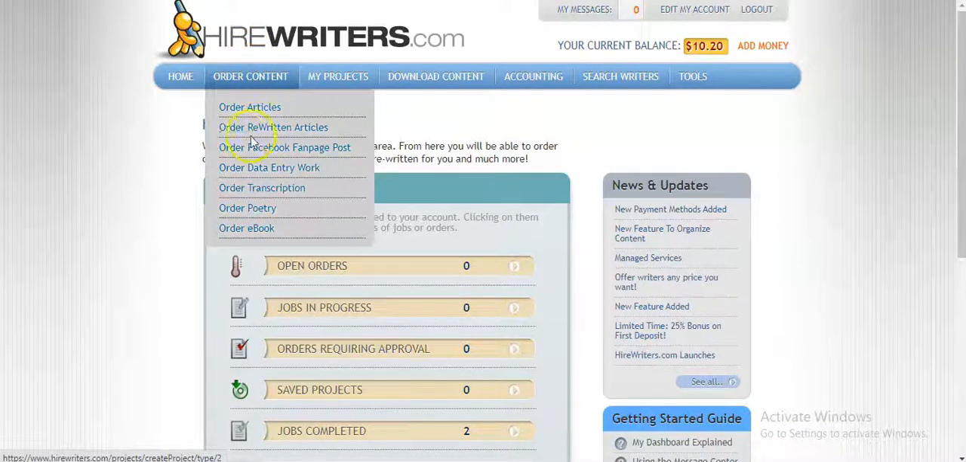You can order an article to be rewritten. Maybe you find an article somewhere. You can click on this and ask them to rewrite it for you, and then it becomes your own. You can order Facebook fan page posts and all that. Everything you can order, in fact, even an ebook. So click on other articles.